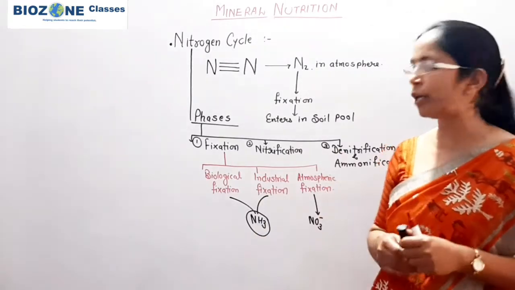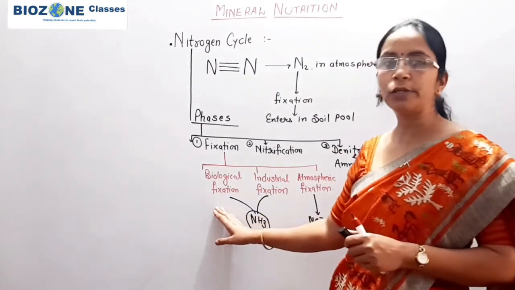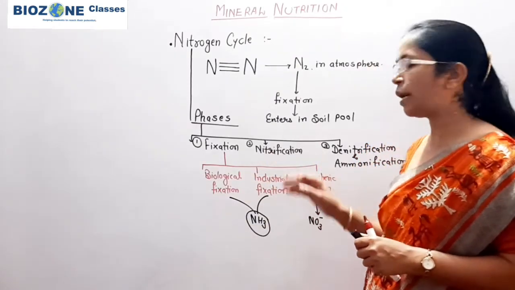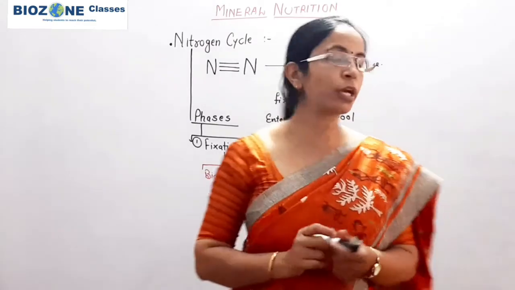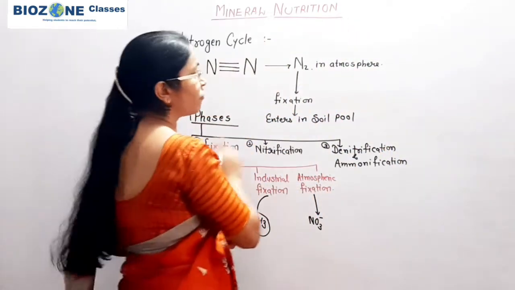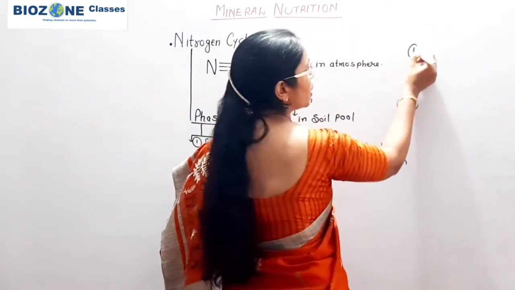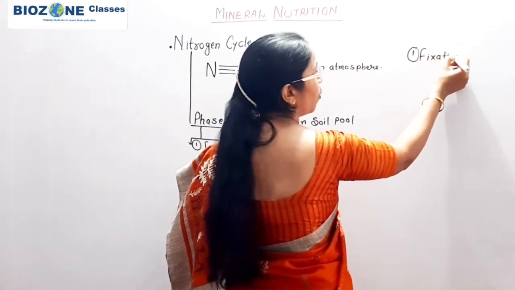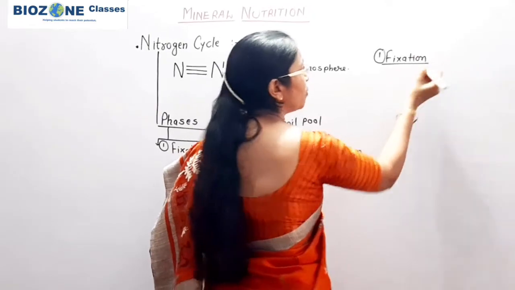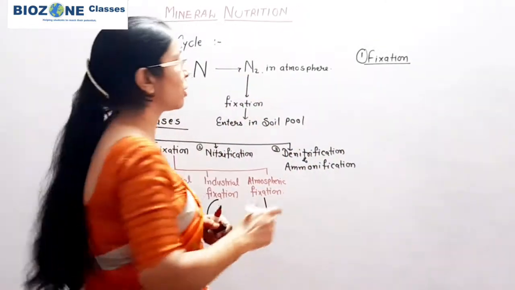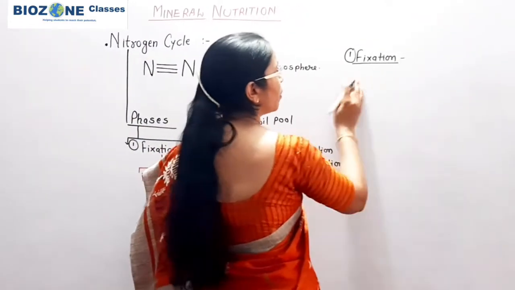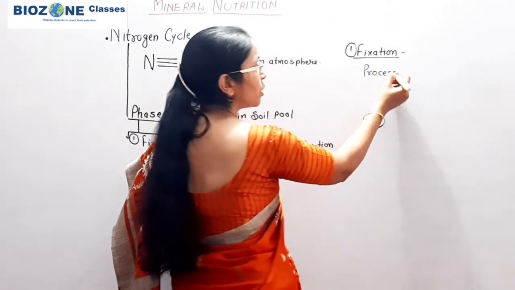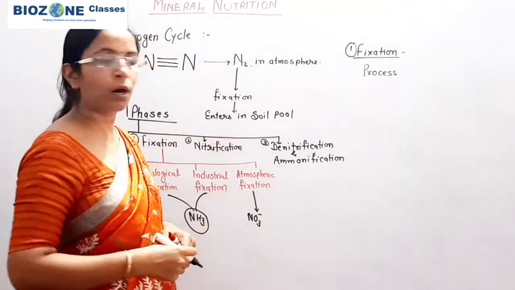Now we first study what we understand by fixation, nitrification and denitrification. When we begin with fixation, the first phase we are studying is what is the fixation of nitrogen. Fixation means the process by which nitrogen gets converted into ammonia.